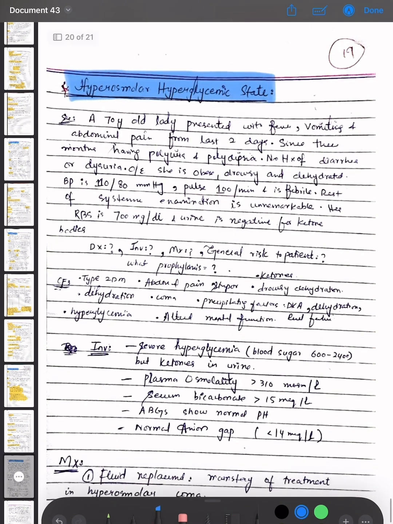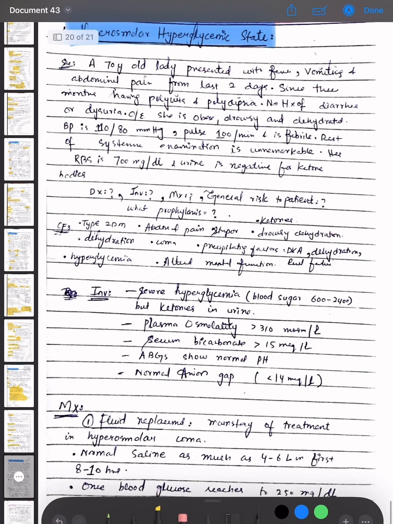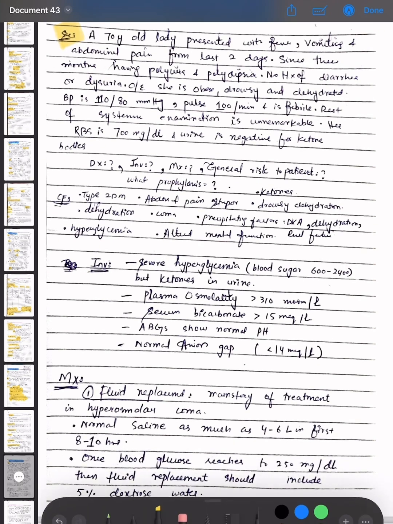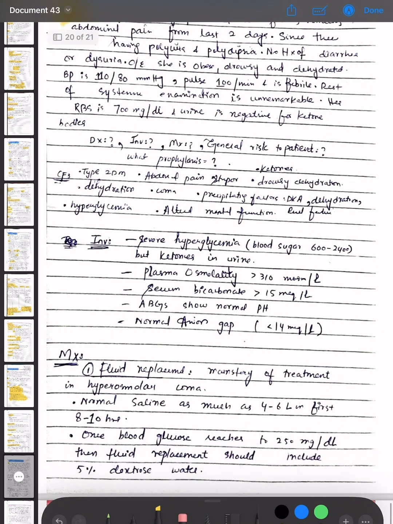We have a scenario that there is a 70-year-old lady presented with fever, vomiting, and abdominal pain from the last 2 days. Since 3 months having polyuria and polydipsia. There is no history of diarrhea or dysuria. On examination, she is obese, drowsy, and dehydrated. BP is 110 by 80 mm of Hg and pulse is 100 per minute and she is febrile. The rest of systemic examination is unremarkable. Her RBS is 700 mg per dl and urine is negative for ketone bodies.